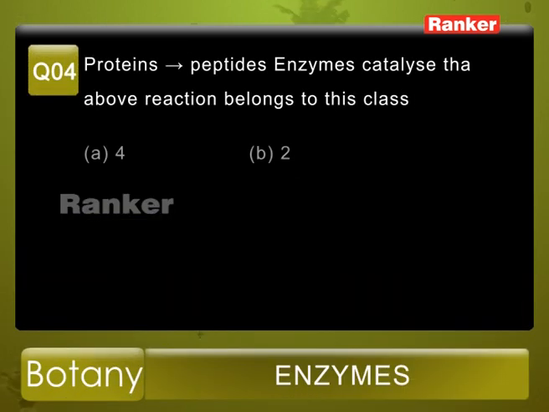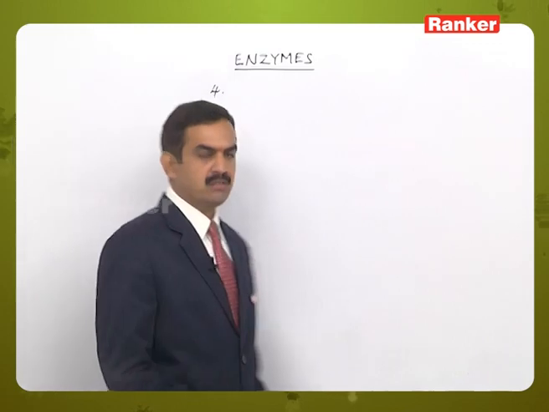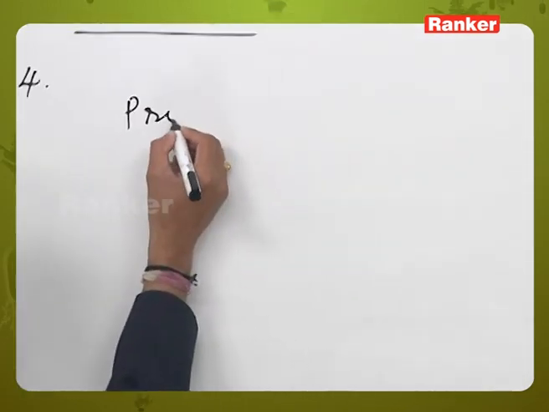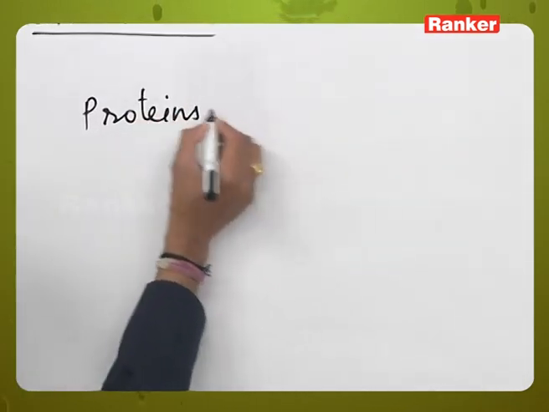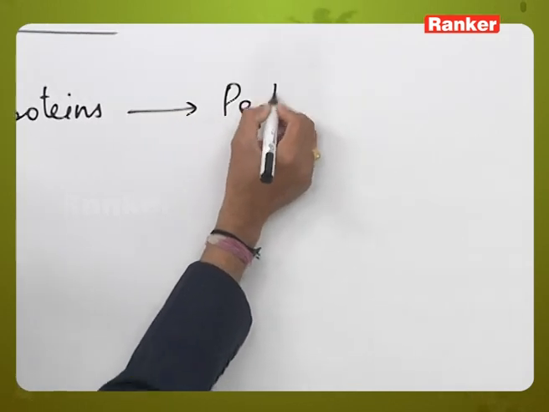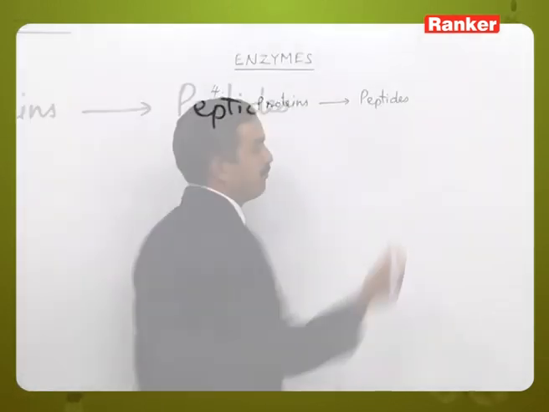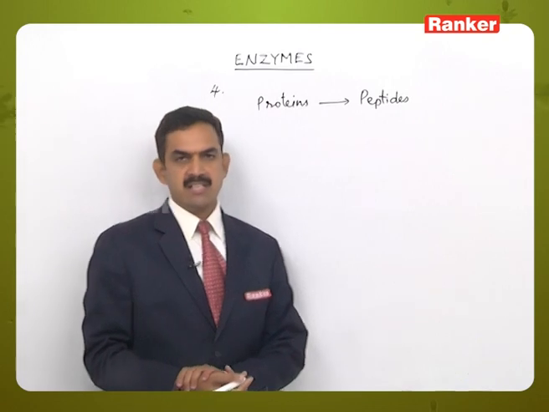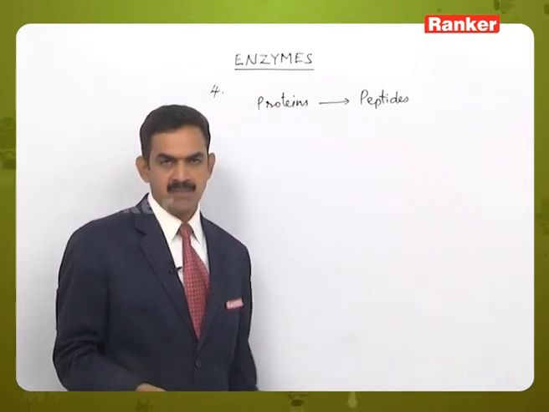Question number 4. Proteins giving rise to peptides. Enzymes that catalyze the above reaction belong to this class. Options are A 4, B 2, C 5 and D 3. So here proteins are converted into peptides. There are 6 classes of enzymes.